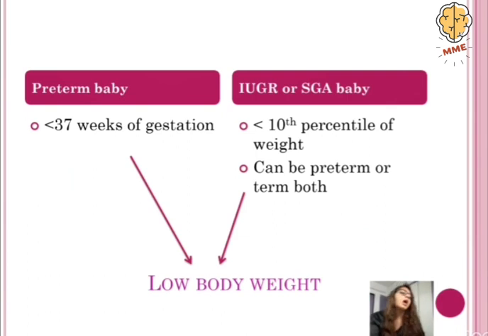So now let us see further. As we saw before, preterm babies and IUGR babies both can have low body weight, but the difference remains that preterm babies are going to be born before 37 weeks of gestation, and the IUGR babies can either be preterm or they can be term babies also. But the specific thing over here is they should be less than the 10th percentile of their weight.